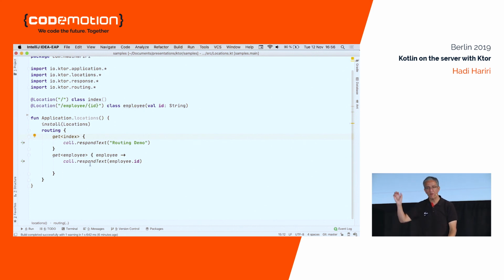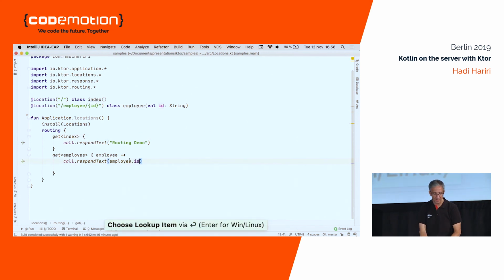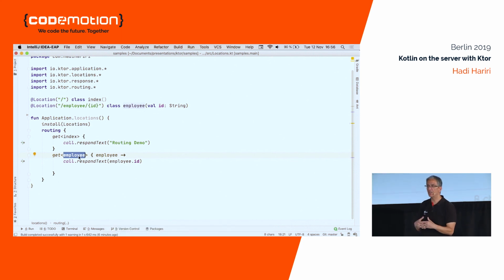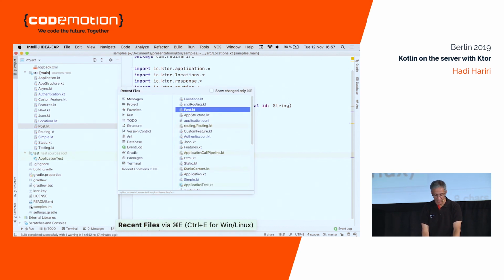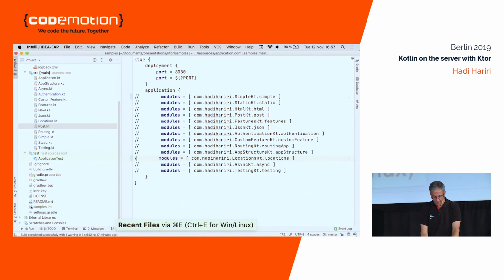And instead of doing parameters square brackets ID, I just do employee ID, which is the actual route. So essentially, Locations allows you to do strong typing with Ktor. Okay? Something that I would recommend you use, even though at some point, even when it's not experimental, we'll rename it, but it will still work for you.